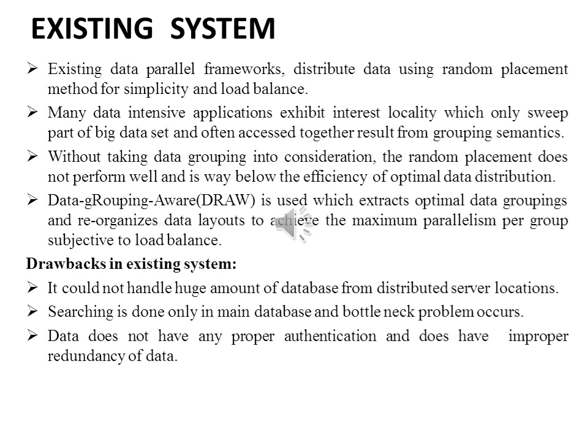The existing system of the paper includes existing data-parallel frameworks, which distribute data using a random placement method for simplicity and load balance. Many data-intensive applications exhibit interest locality, in which only part of the big data set is accessed, often together, resulting from grouping semantics. Without taking data grouping into consideration, the random placement scheme does not perform well and is way below the efficiency of optimal data distribution.